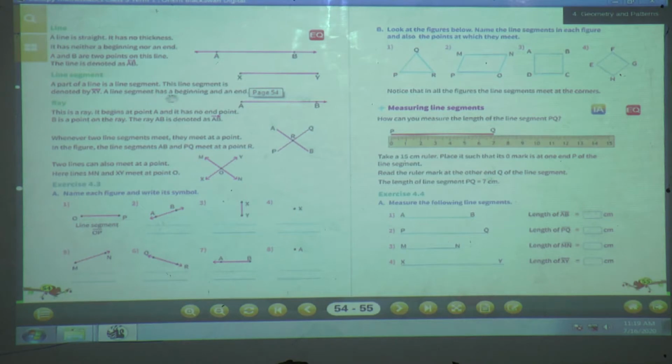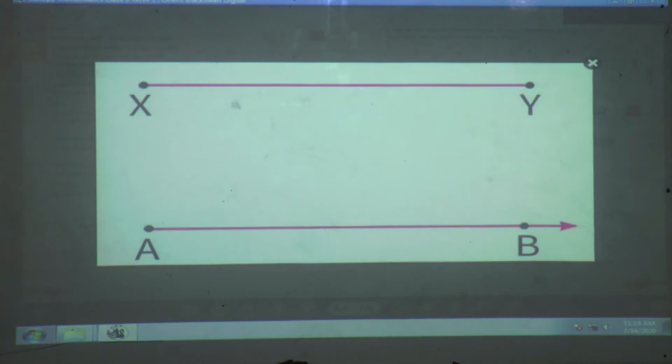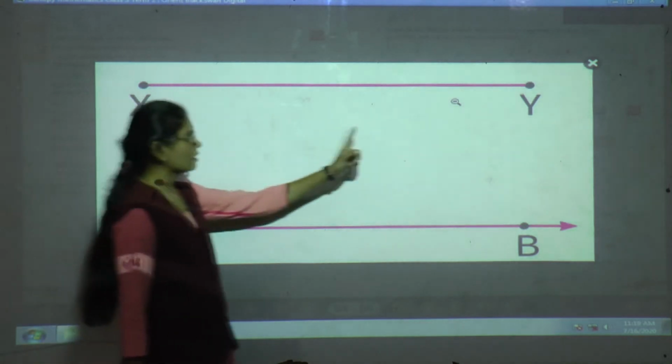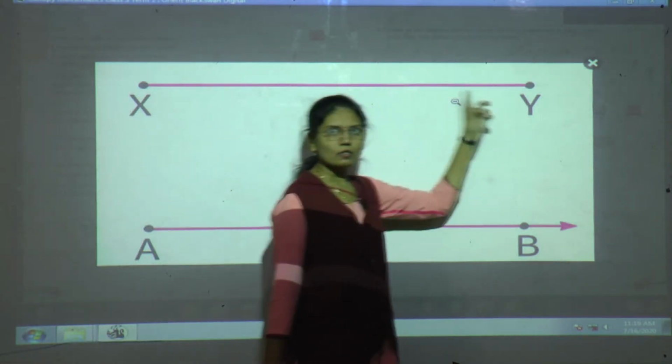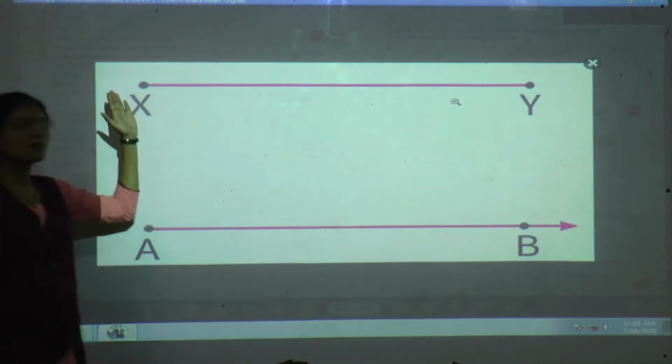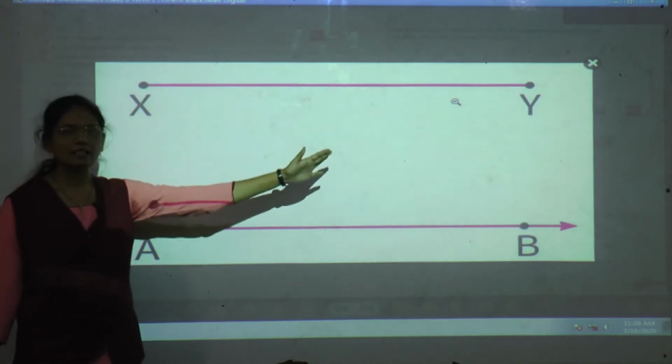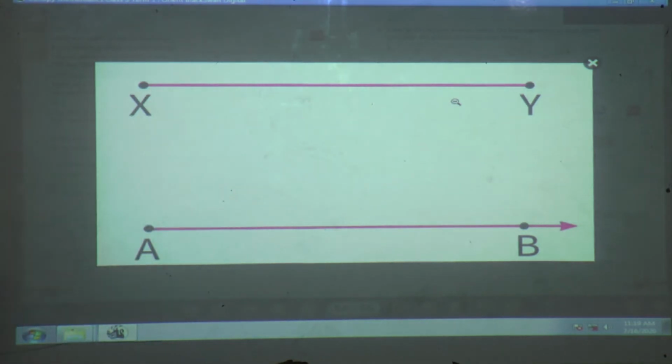A line segment has a beginning and an end. See, this is line segment XY. It starts from point X and it ends at point Y. So a line segment has a beginning and it has an end.